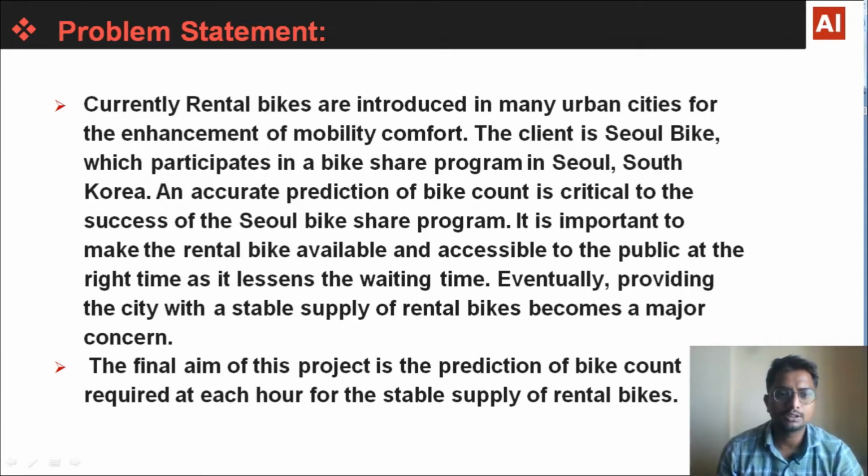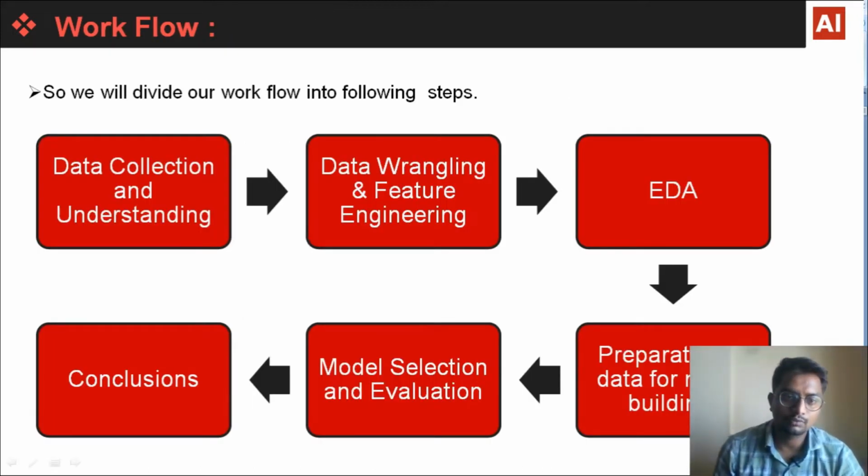Problem statement. Currently, rental bikes are introduced in many urban cities for enhancement of mobility comfort. The client is Seoul Bike, which participates in the bike share program in Seoul, South Korea. An accurate prediction of bike count is critical to the success of the Seoul Bike share program. It is important to make the rental bike available and accessible to the public at the right time as it lessens the waiting time. Eventually, providing the city with a stable supply of rental bikes becomes a major concern. The final aim of this project is the prediction of bike count required at each hour for the stable supply of rental bikes. We have divided our workflow into the following steps.